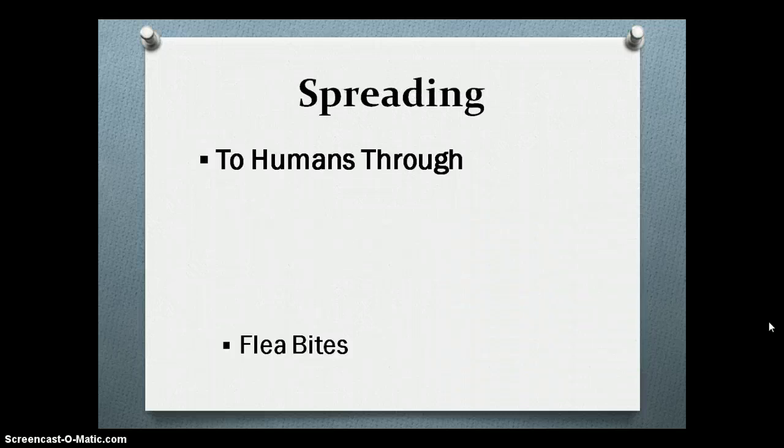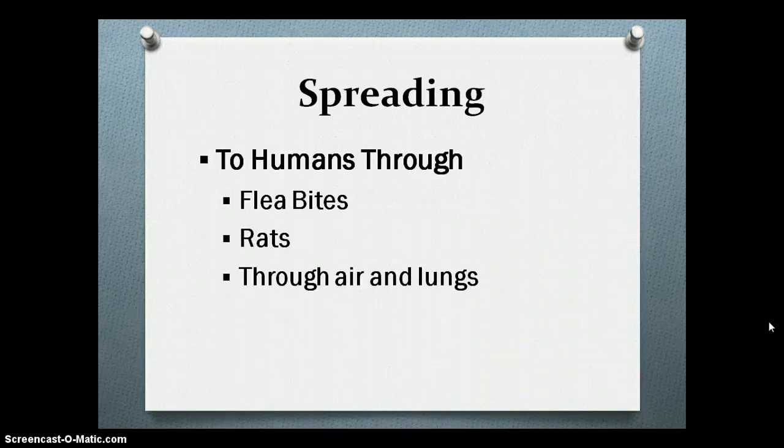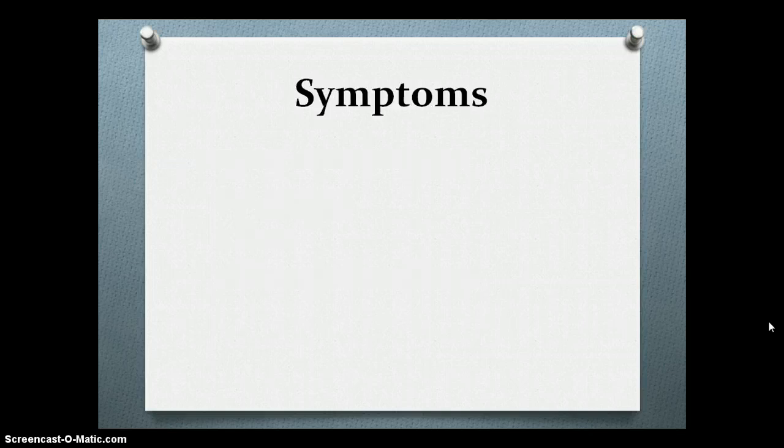Spreading. The bacterium of the plague circulates through rodent populations, especially in rats. Infected fleas that are living on the rodents move from rodent to rodent, spreading the disease to one another. When the rodents invade human habitats, the fleas then bite the human, which in turn transfers the bacterium to people. Once a human is infected, it is very easy for that person to infect other humans, because the pestis settle into the lungs of the humans and then are expelled through the air to other humans.